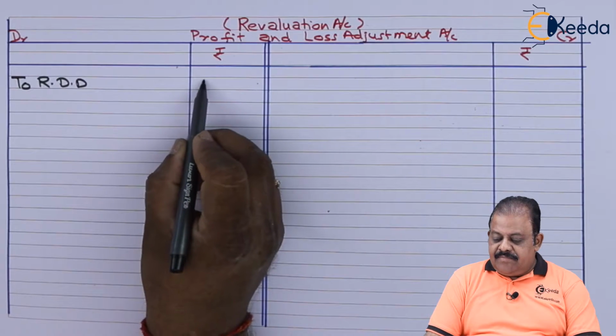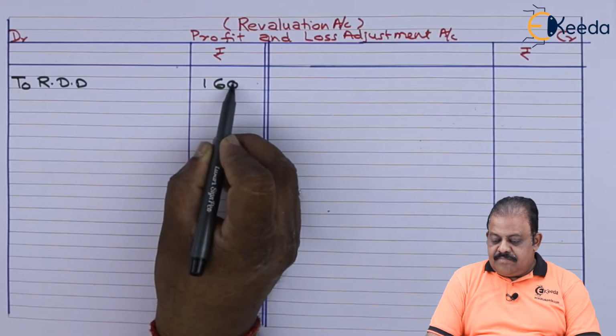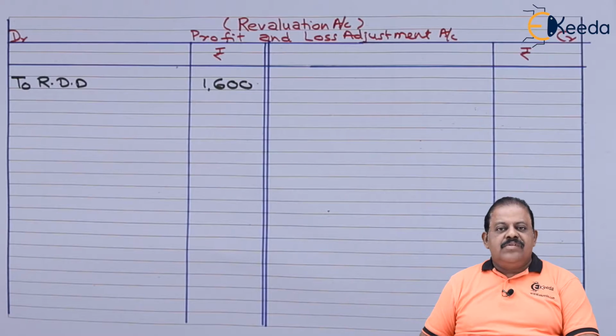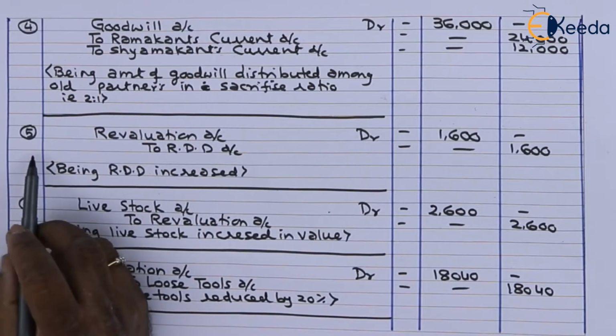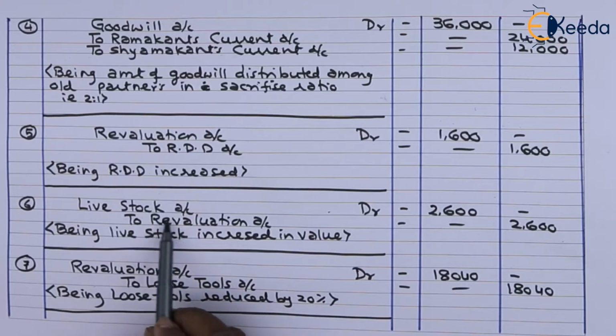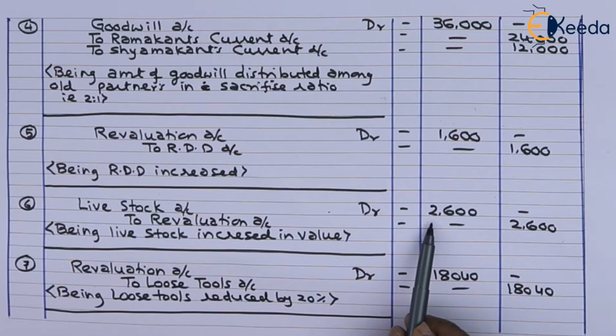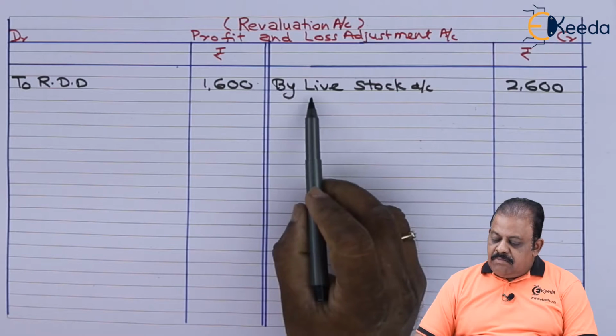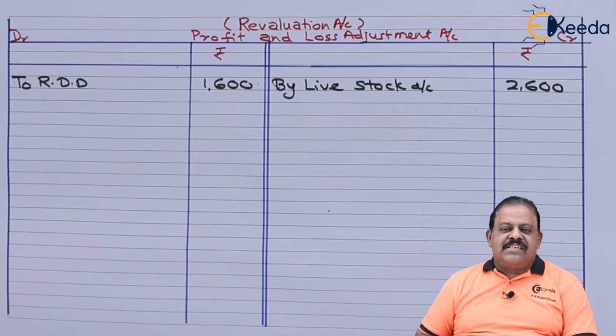Adjustment number 6, livestock account debit to revaluation account 2,600. Revaluation account credit by livestock 2,600.